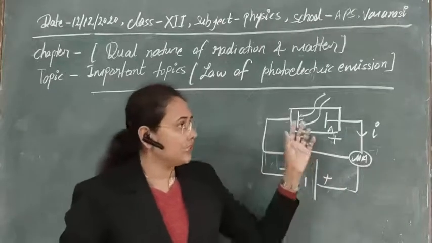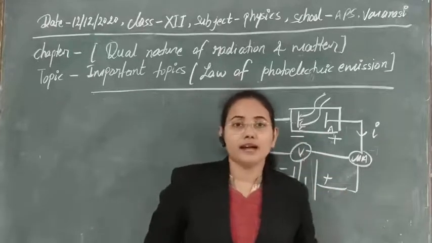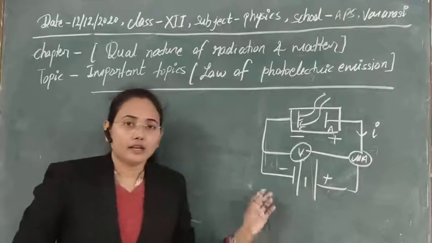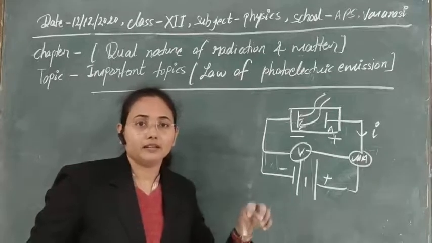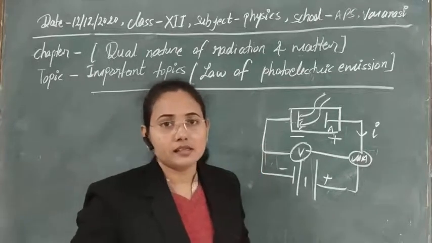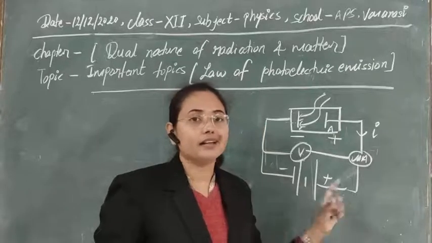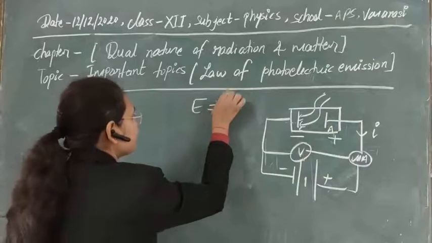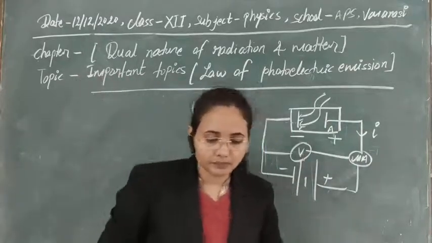With change in frequency, as we have already discussed, we have to use that frequency or energy for which an electron can overcome the potential barrier of the metal in which it is. So obviously we always have to use energy greater than the work function, and the energy of radiation is equal to h nu.